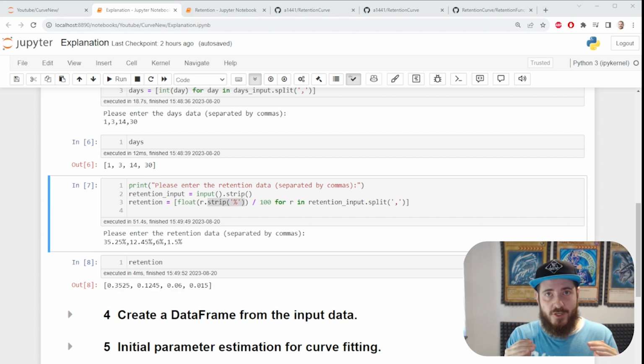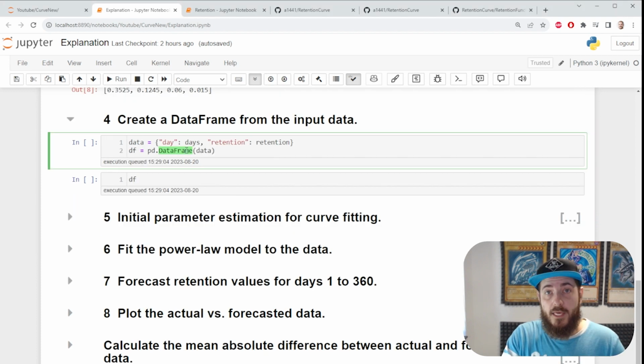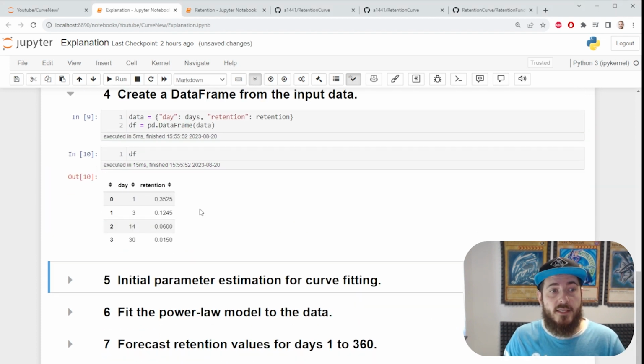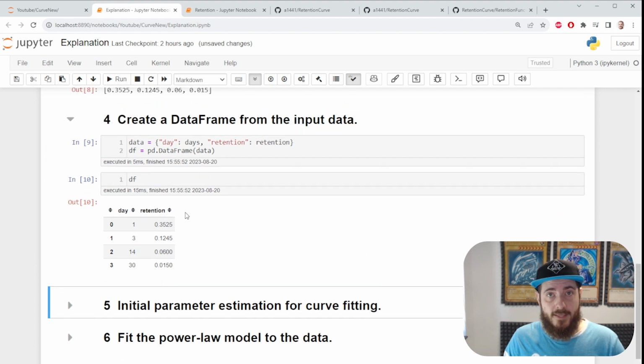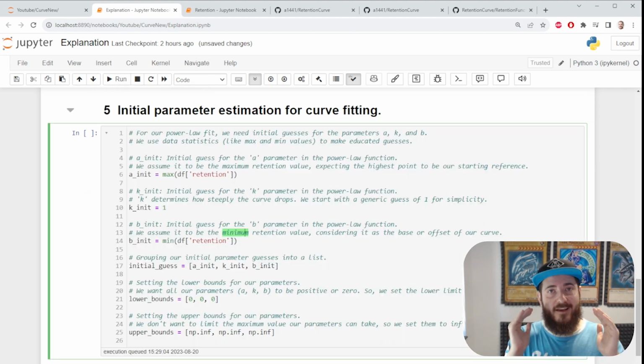We have our retention days and we have our retention values. This is the foundation of our raw data. If we put those in a dictionary and then in a data frame, it's gonna look something like this. Let's extrapolate it. We're at that time.